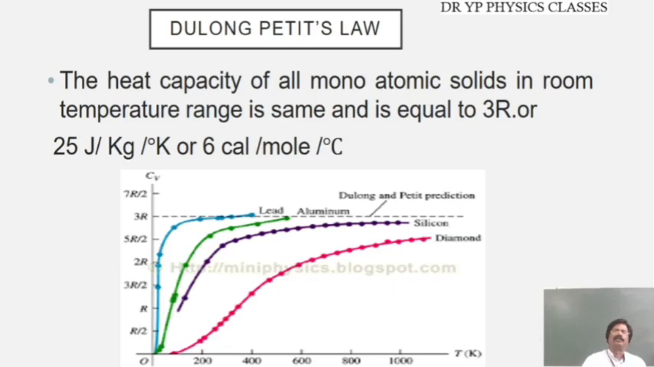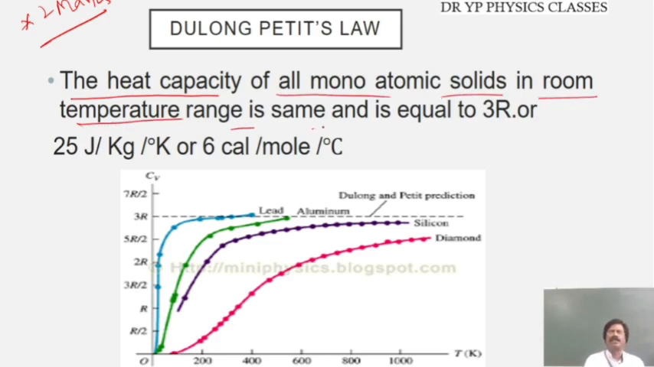Now, let us come to Dulong and Petit's law. This is very important for 2 marks. State and explain Dulong-Petit's law. The heat capacity of all monatomic solids, you must be very careful, in the room temperature range is the same, equal to 3R, or 25 joules per mole per degree Kelvin, or 6 calories per mole per degree Celsius. So this is a question that may appear in the examination: state and explain Dulong-Petit's law.